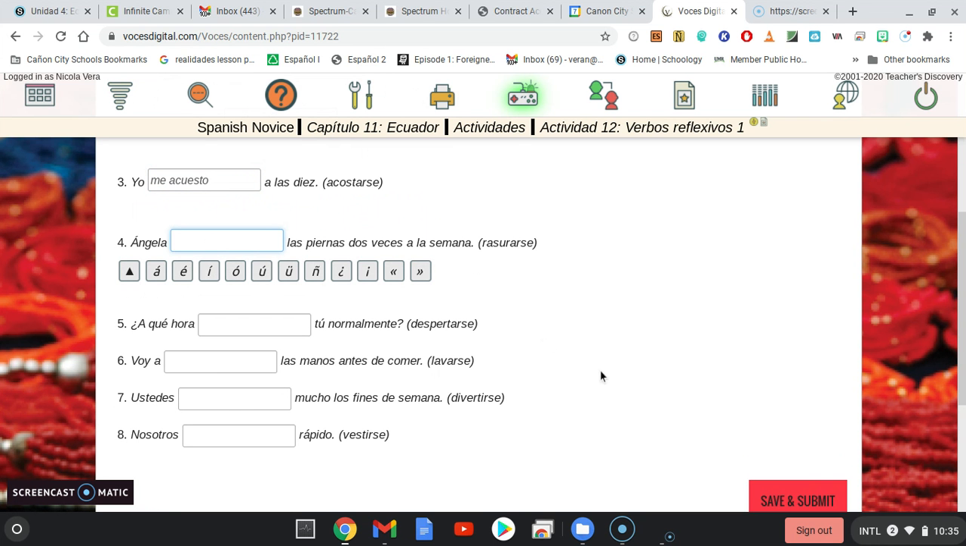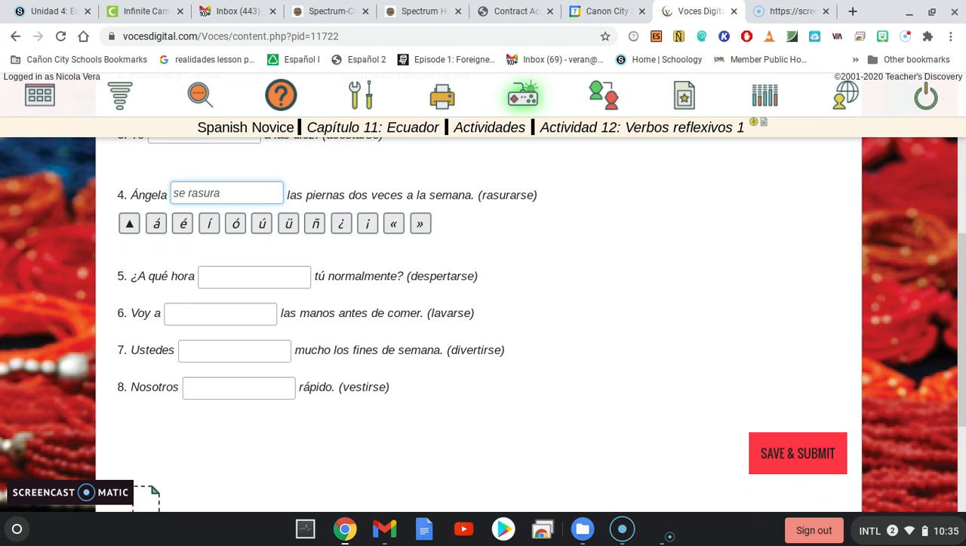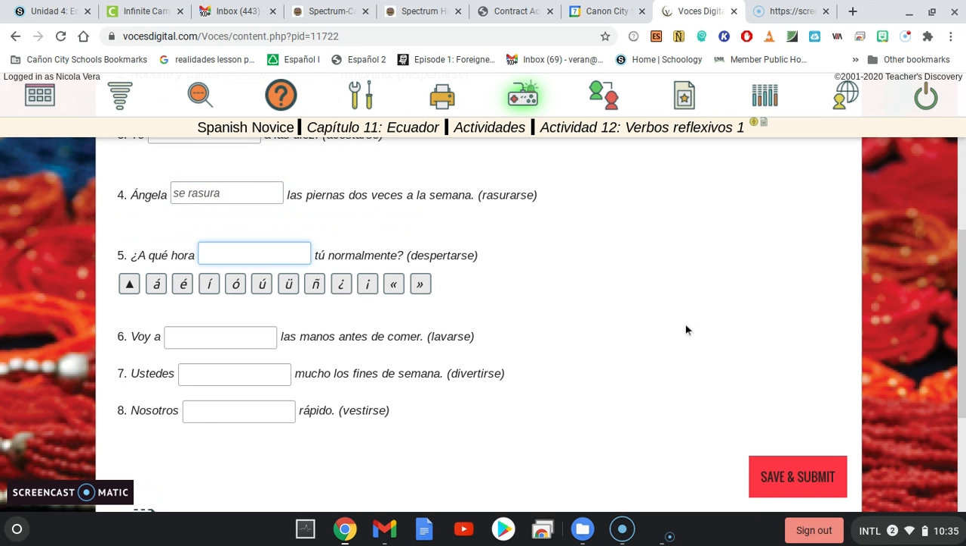All right. For the next one, Angela. Rasurarse means to shave, so she shaves her legs twice a week. Again, I'm going to deal with the se. So I'm going to put the él or ella form of the reflexive pronoun, which in this case is se, right? Because it's me, te, se, nos, os, and se. And se is what you use for the él or ella form. And then I'm going to take rasurar, the rest of the verb, and put it in the él or ella form, and it's an AR verb. So it's just that. Okay.